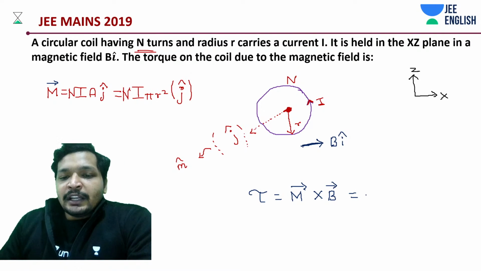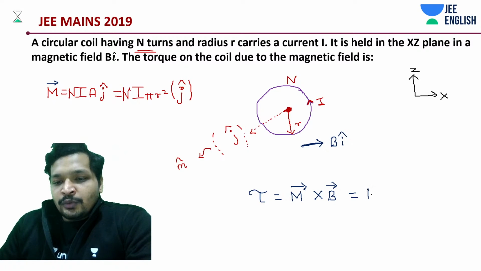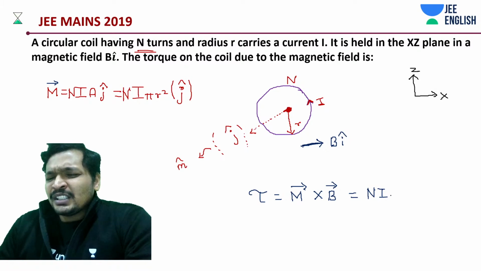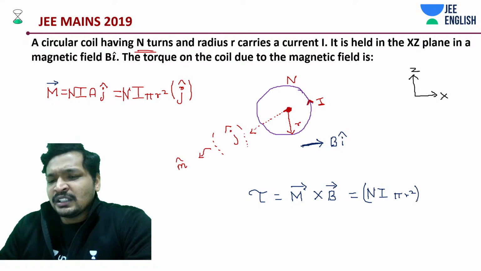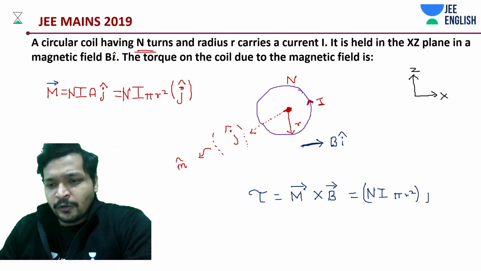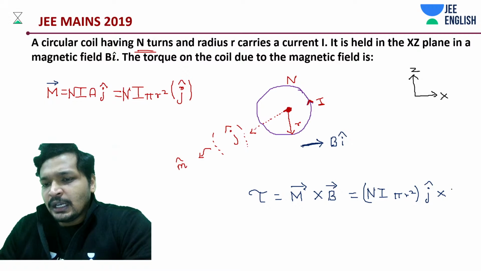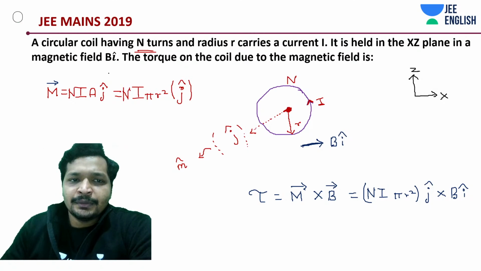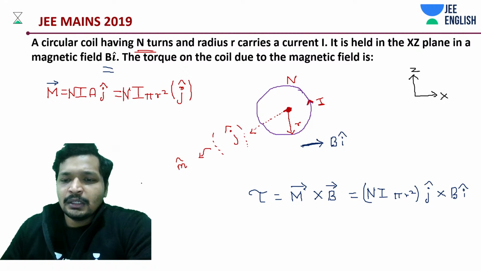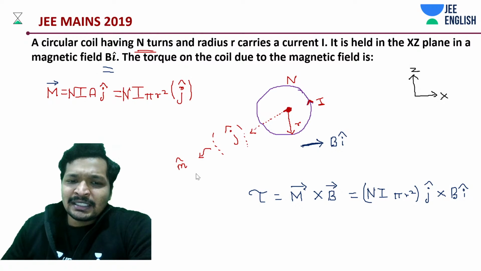In this case, what is the value of magnetic moment? N into I into, the rest is easy, pi into r square. If you understood the direction, that is where I wanted to spend a majority of this time, so that you understand the direction j. And this is B of i cap. It's all given to you in the question. That's it. j into i gives minus k.